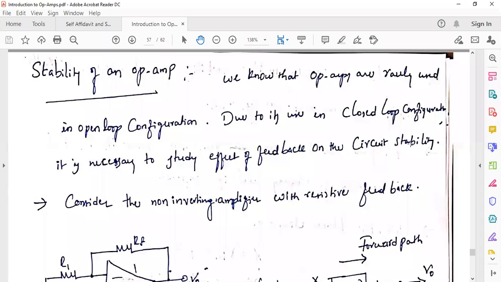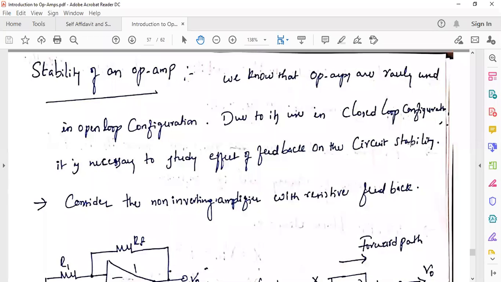We know the advantages and drawbacks of open loop systems. We have discussed open loop and closed loop systems: the drawbacks of open loop systems and the advantages of closed loop systems. In the open loop system, the output of the op amp is always saturated at plus or minus 13 volts. So in order to control the gain, we use negative feedback.